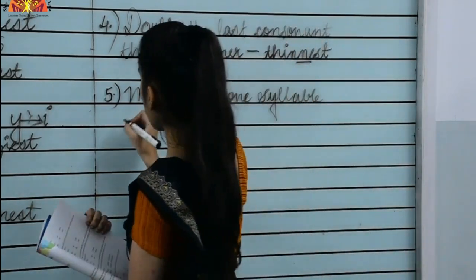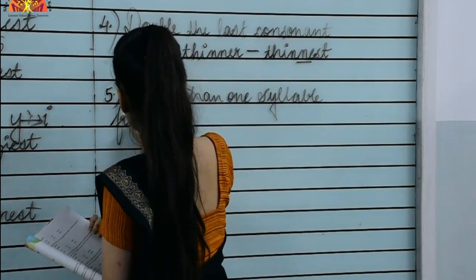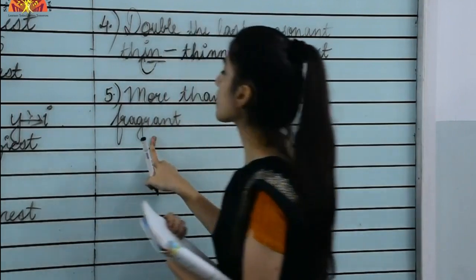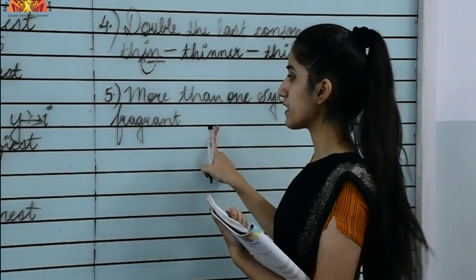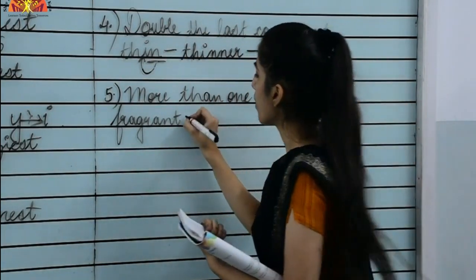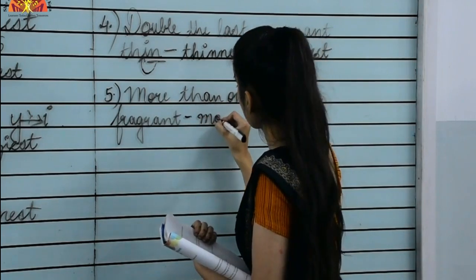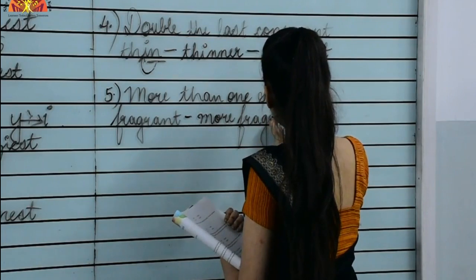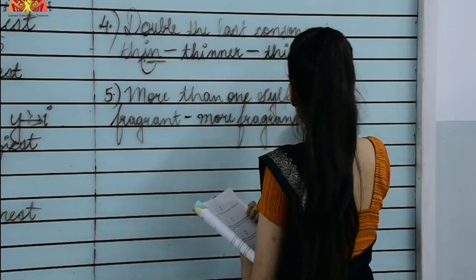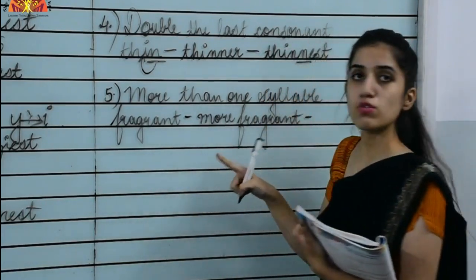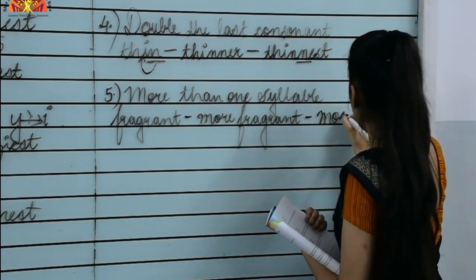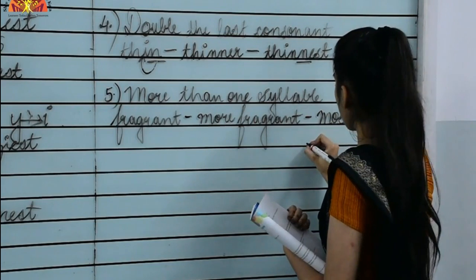Okay, so the word I am writing is fragrant. To form the comparative degree, we have to add more before it, more fragrant, okay, and to form the superlative, we have to add most before the word. So most fragrant.